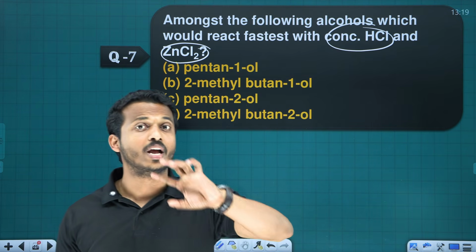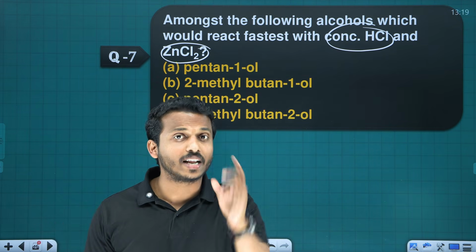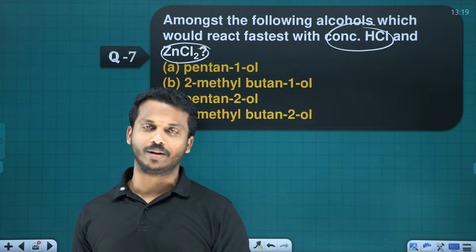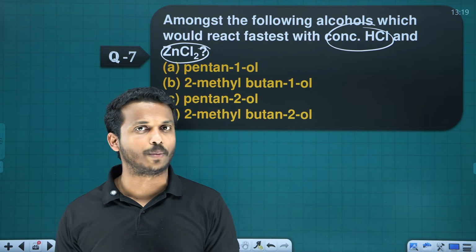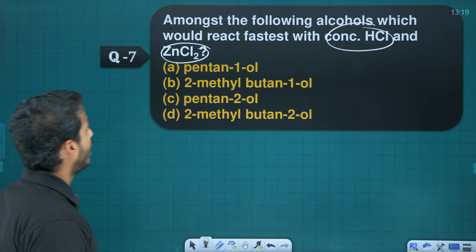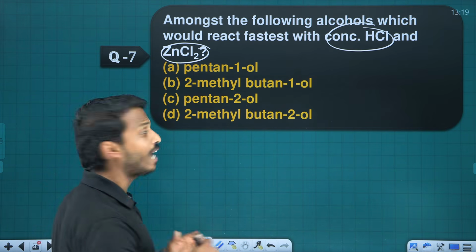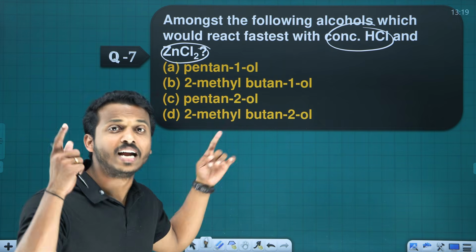Tertiary alcohol gives immediate turbidity. Secondary alcohol gives turbidity after 5 minutes. Primary alcohol does not give a precipitate, only on heating. So the question, among the following alcohols, which would react fastest with Lucas reagent, means tertiary.